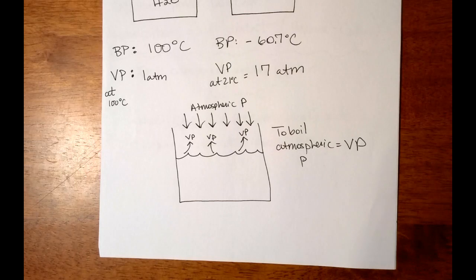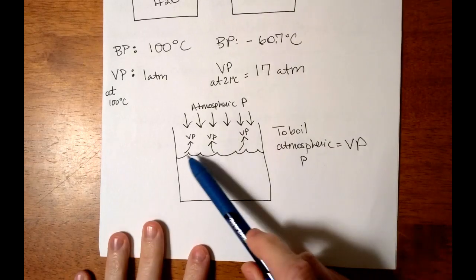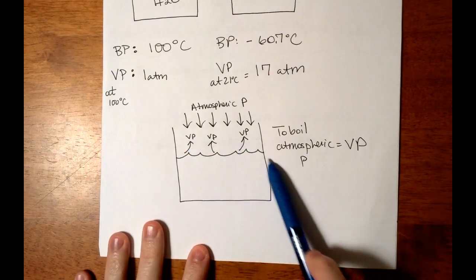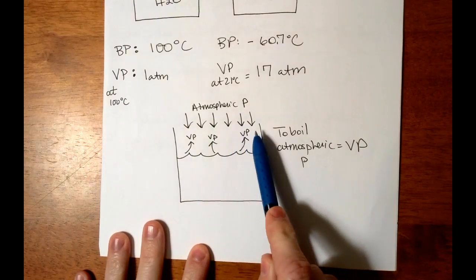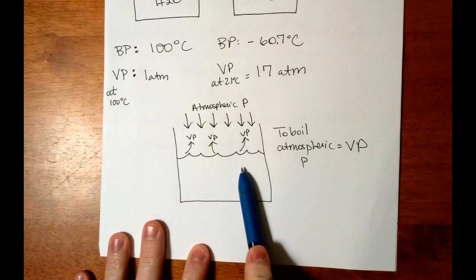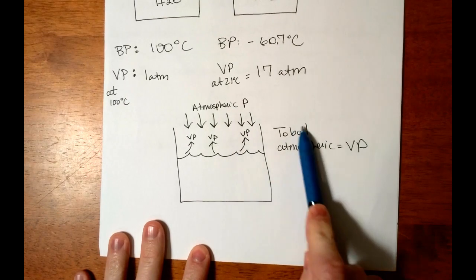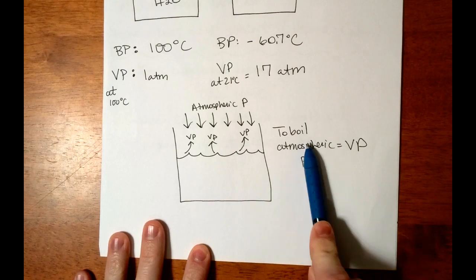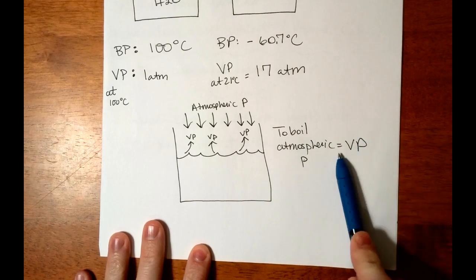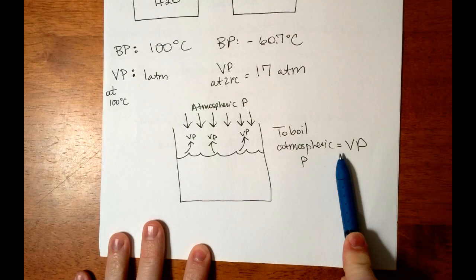So vapor pressure is the pressure of the escaping vapor of a liquid. And then, of course, we have atmospheric pressure pushing down on it like it's pushing down on you right now. Remember, we discussed, to boil, the atmospheric pressure and the vapor pressure of a liquid have to equal each other.